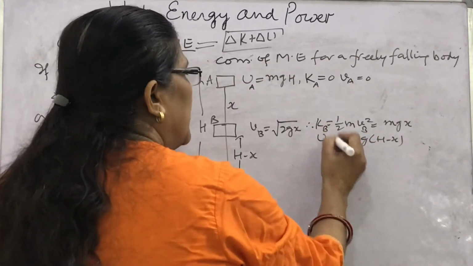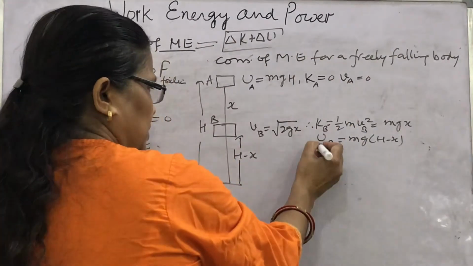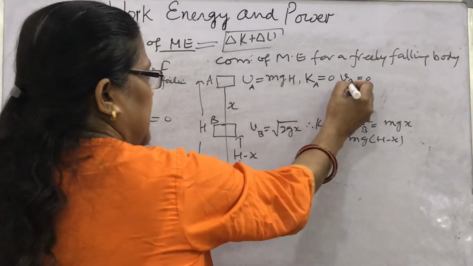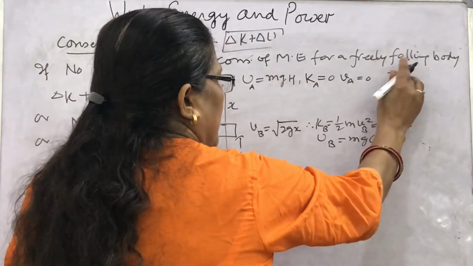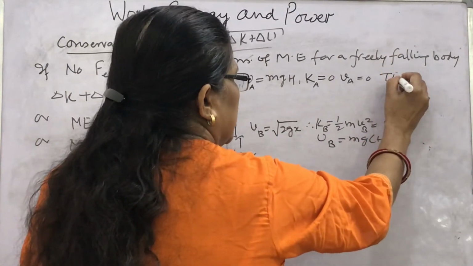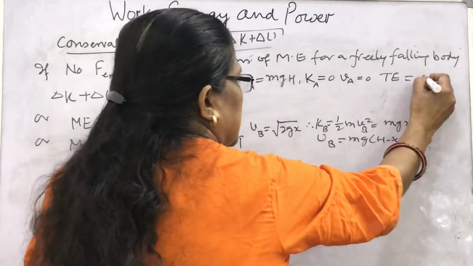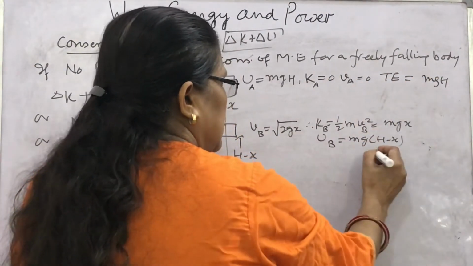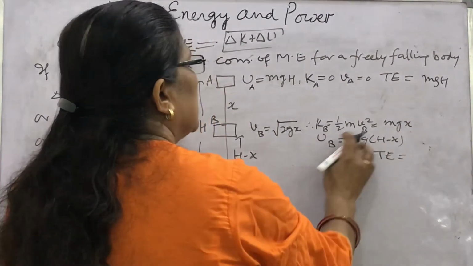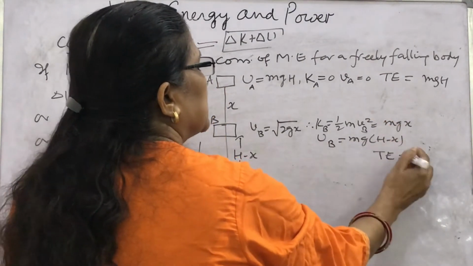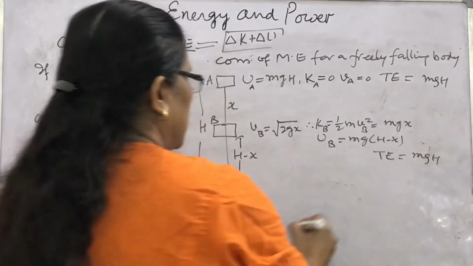So again, what will be the potential and kinetic energy? You have seen here at point A the total energy is mgh. What is the total energy here? If you write this, mgx and mgx cancel, again mgh.